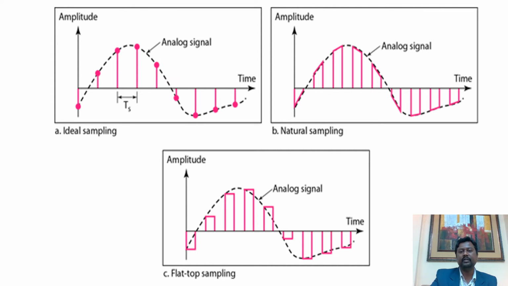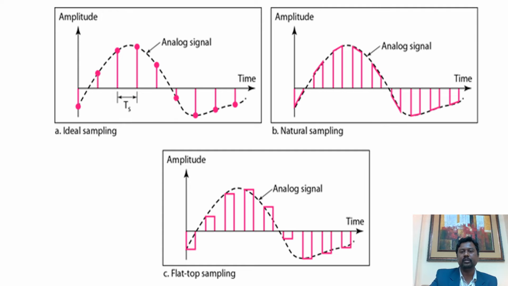The second figure B indicates natural sampling. As you see over here, the dotted line, which is the analog signal, this black dotted line, will be converted into a sequence of pulses, but the amplitude of this sequence of pulses, represented by red lines, follows the amplitude of the analog signal. So what would happen if the signal is transmitted from transmitter towards receiver? As you know, during the transmission of a signal through the channel, it may come across various types of environmental effects. So there is a probability that some sort of noise may add to that signal.